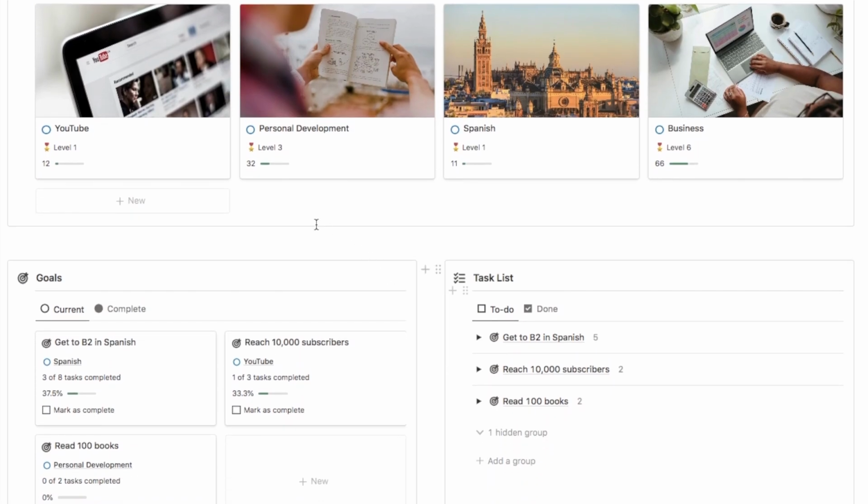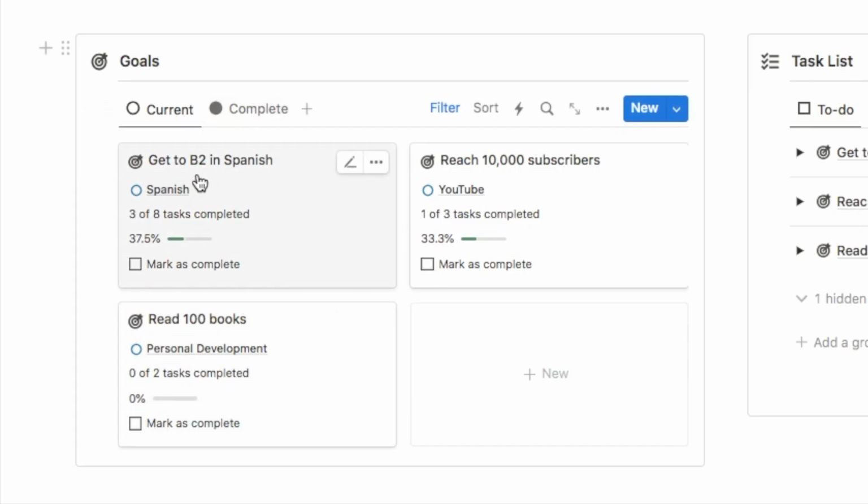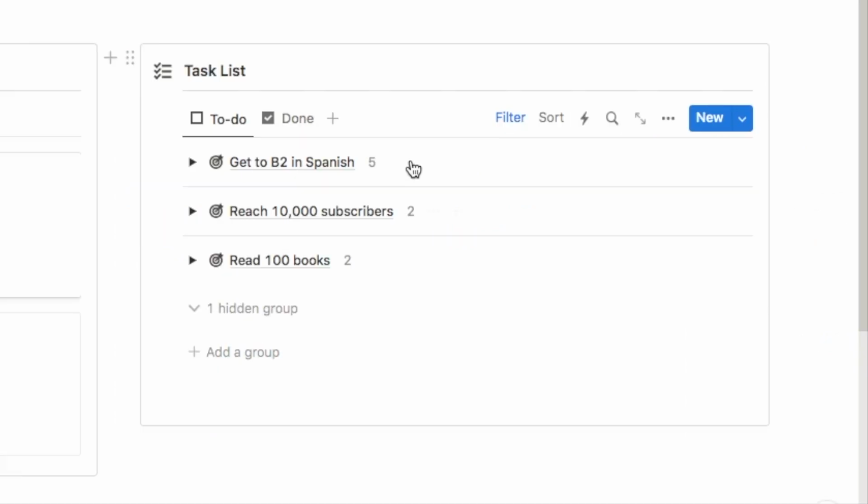Now just below, this is where we actually have the goals section and the task list. These are the individual goals. As you can see, this is a Spanish goal, so it relates to my Spanish life zone up here. You can see the area of your life that it's connected to, your task status. There is a progress bar showing how many of the tasks you've completed, and also a checkbox. I've got two different tabs here for current and complete. We also have the actual task list here. These have been grouped together based on the goal that they relate to.